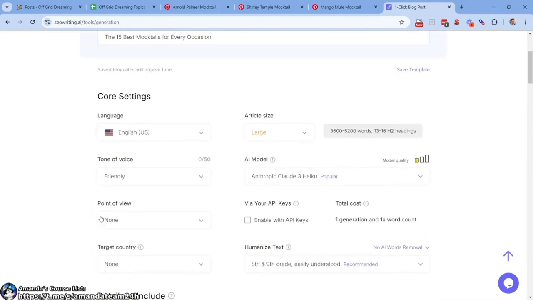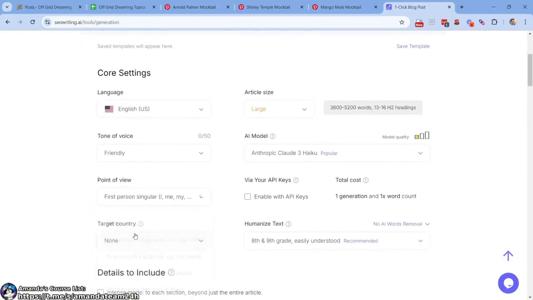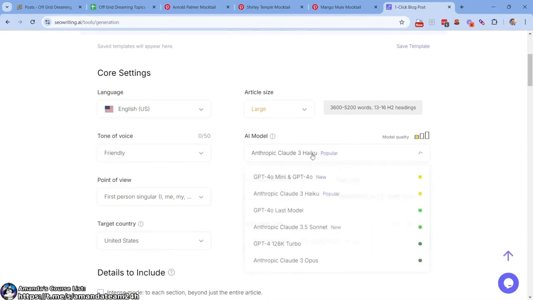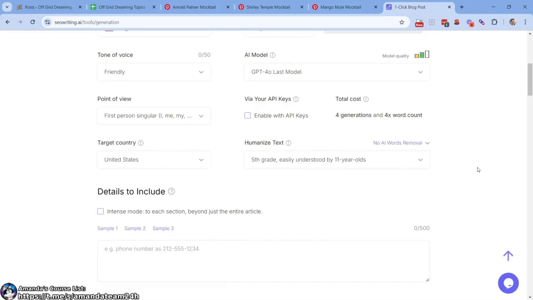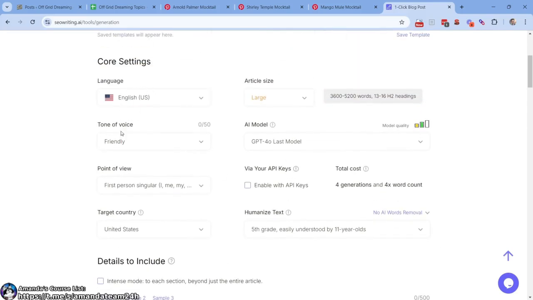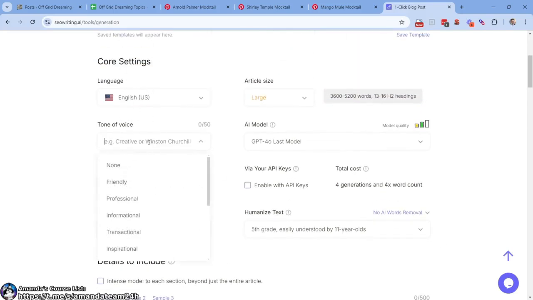You know, I can make these decisions. I just like having a little bit to work with sometimes, especially if I know the model will do good creating these type of drinks, which I think it will. So here we have the core settings. Friendly, you can do professional, informational, play around with it.